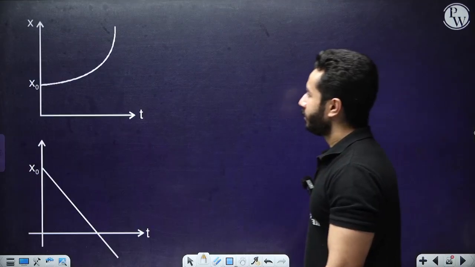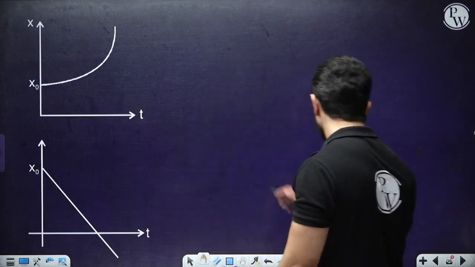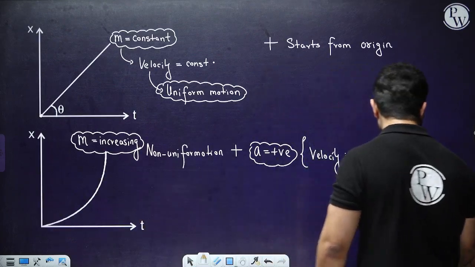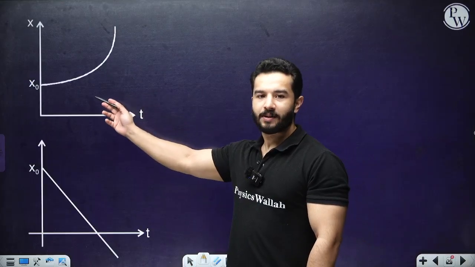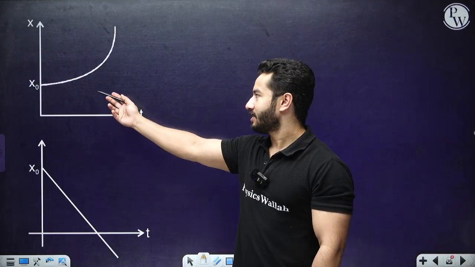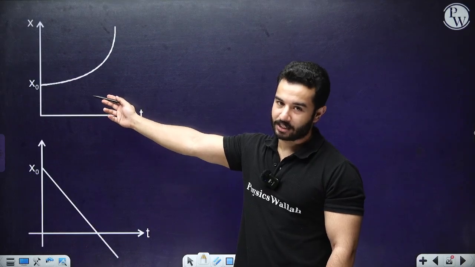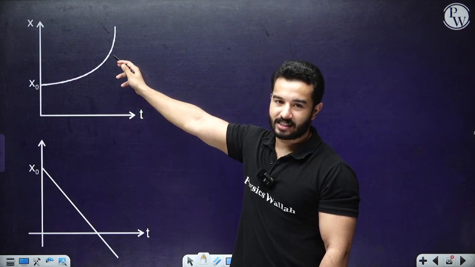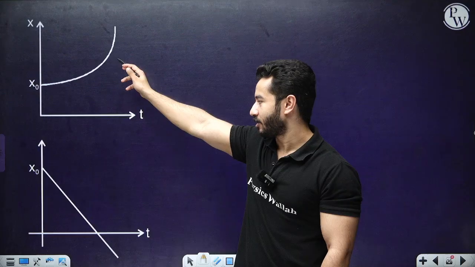Let's move. What about this? What is the difference between this graph and this graph? This started from origin. This graph does not start from origin. Everything is same. It starts from a particular point x naught. Slope is increasing, that means velocity is increasing. Comment everything about this in the comment section, right?